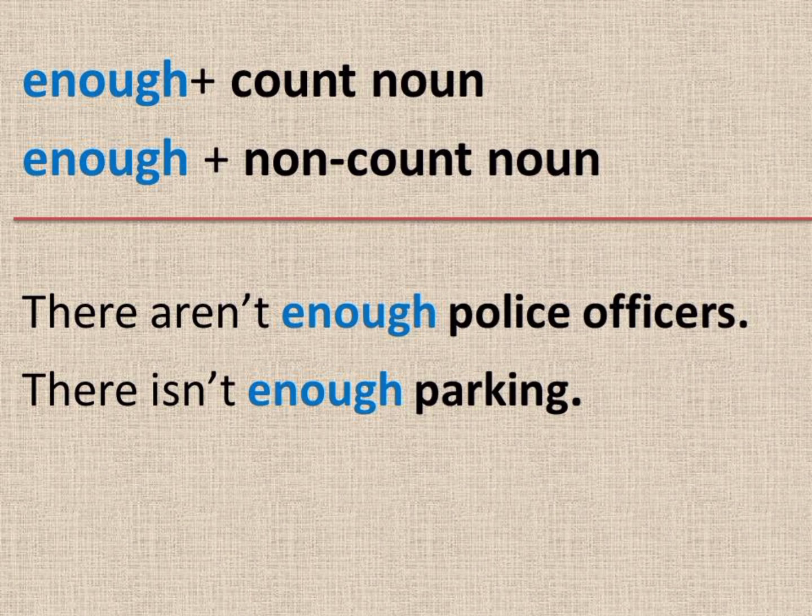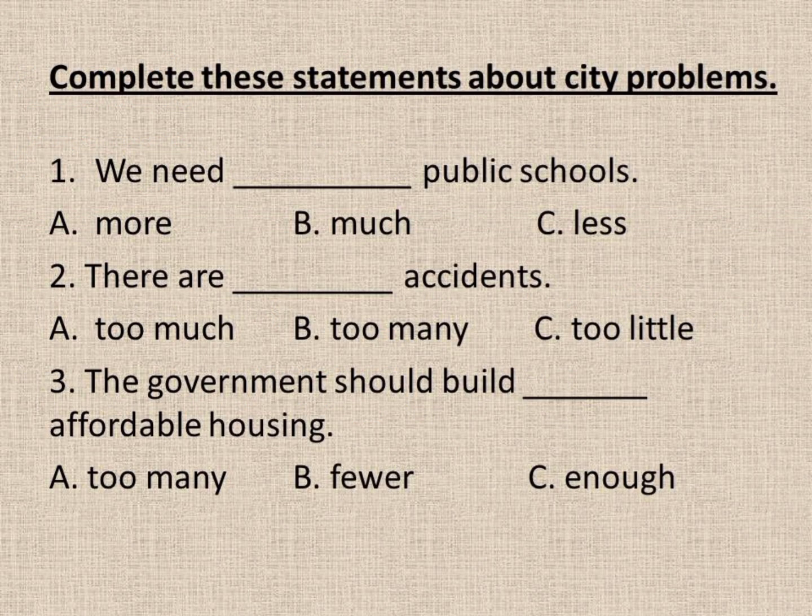Next is about enough. Enough is used with count nouns and non-count nouns. The difference is, enough with count nouns, it is plural. But enough with non-count nouns, the noun is singular. For example, there aren't enough police officers. There isn't enough parking. I have 3 statements for you to complete about city problems.